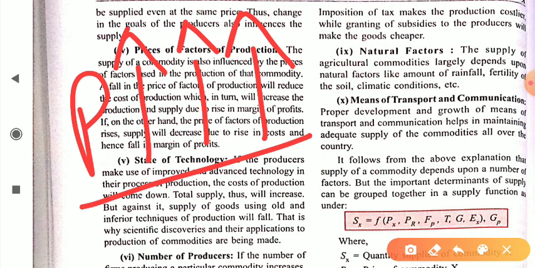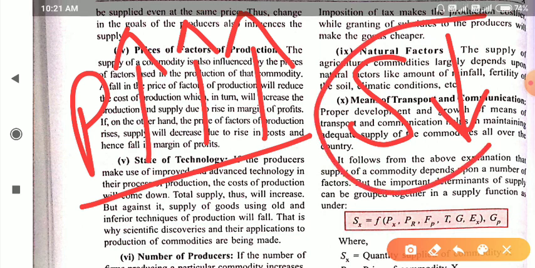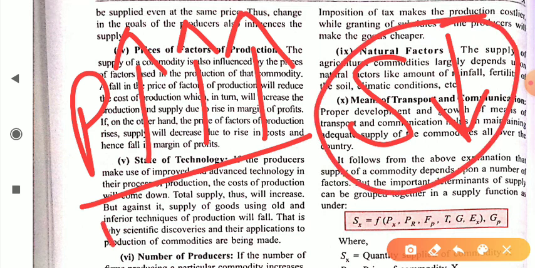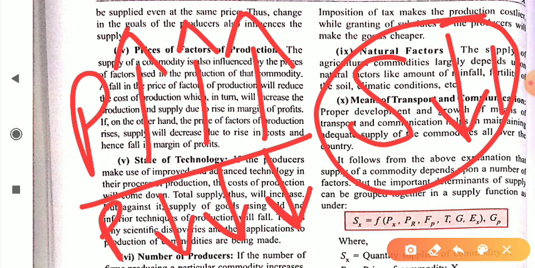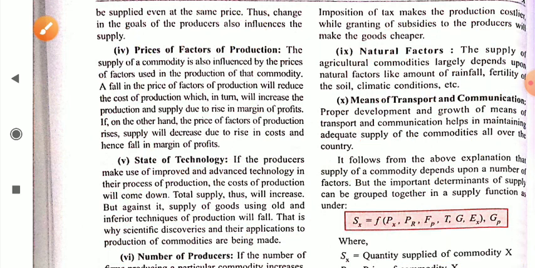So at this time our supply starts decreasing because of high production cost. And in reverse, if the price of these factors of production decreases, then it is easy for the producer to supply more of a commodity because of low cost. So in this case the supply starts increasing. That's why price of factors of production affects our supply.